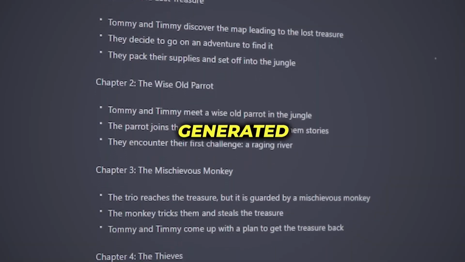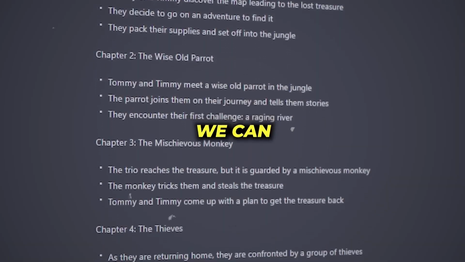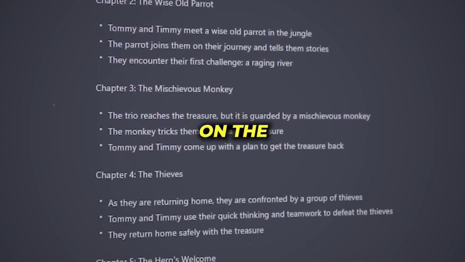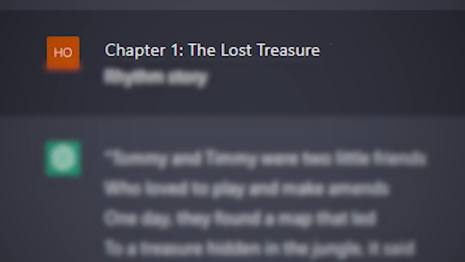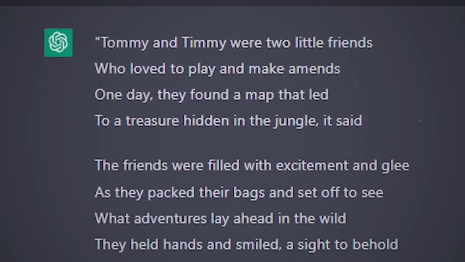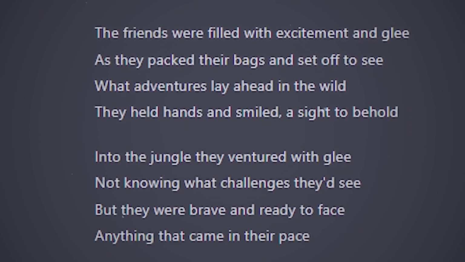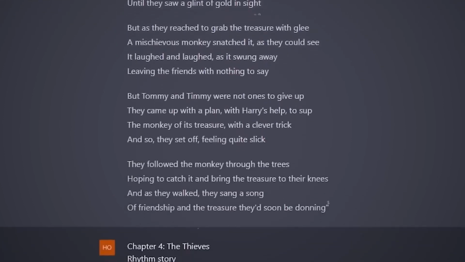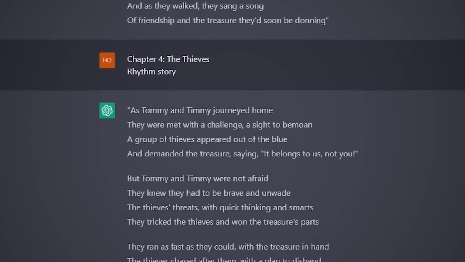Now that we have generated the story outline, we can start creating the actual story content based on the chapters. All you need to do is copy the first chapter and paste it into the chat and set the prompt to write a rhyme story. Once it's done, read it, and if you don't like the results, you can always regenerate the answer until you're happy. Then I did the same for all chapters, and it only took a few minutes to realize that I